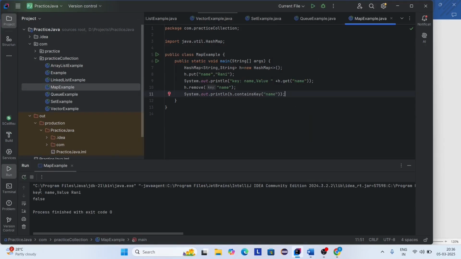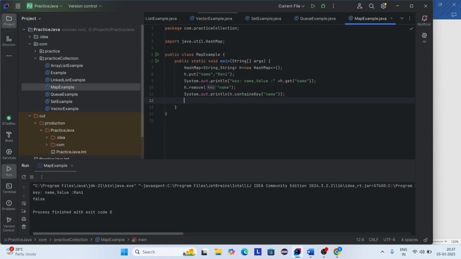Here you can see we are giving the key as name and the value as Rani. Here I want to remove the key. So containsKey is used to check whether the key is present or not. If it is present, it returns true. If the key is not present, it returns false. Here we are removing the key, so it returns false.